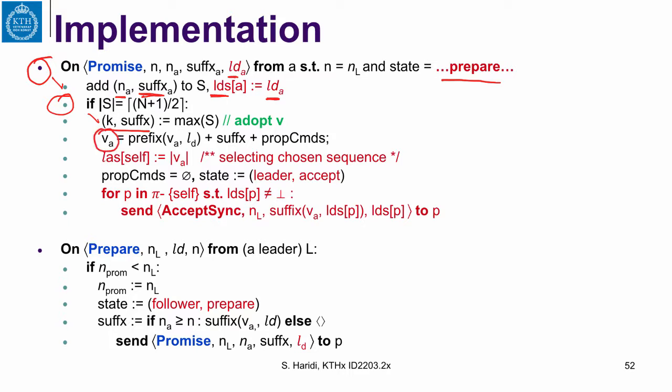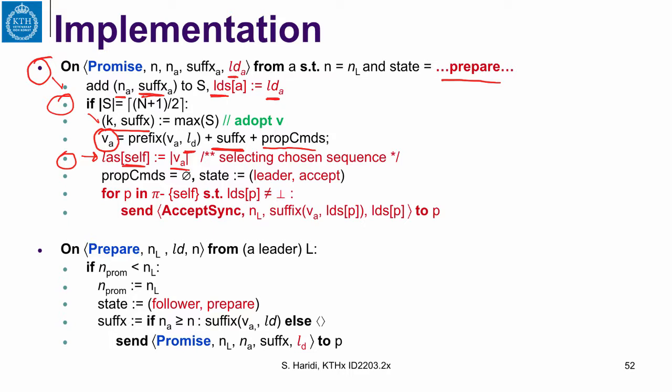And now we can construct the accepted sequence at the leader. It starts with a prefix with the length of its own decided sequence, followed by the suffix, and followed by any commands that have been proposed while the leader is in the prepare phase. The leader then updates the length of its accepted sequence here. This will be used to know if a sequence is chosen or not.